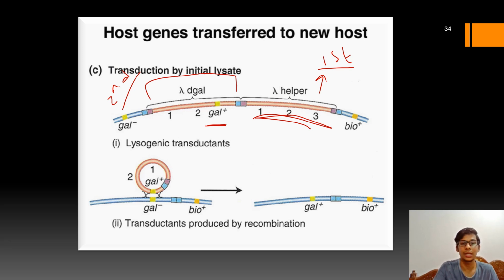As a result, recombination takes place between the gal regions of the lambda genome and the bacterial genome. Previously the bacterium was gal negative. Now after the site specific recombination, the lambda genome will excise with the gal gene within the bacteria, and normally it will excise from the bacterial genome.